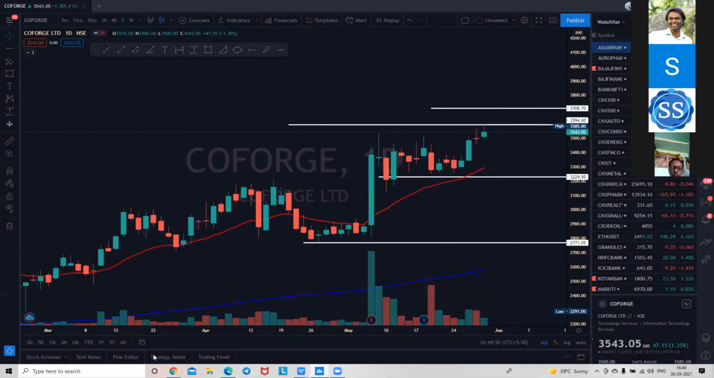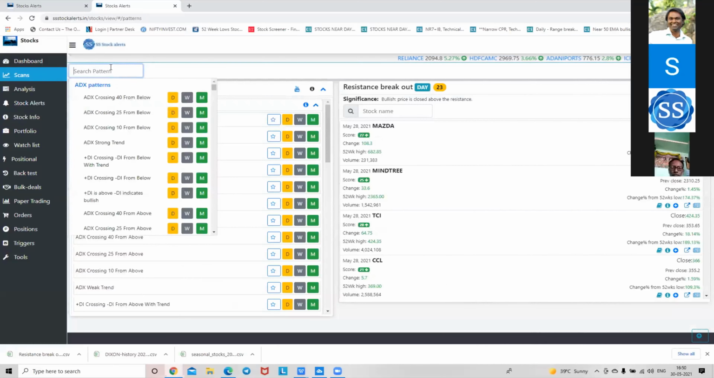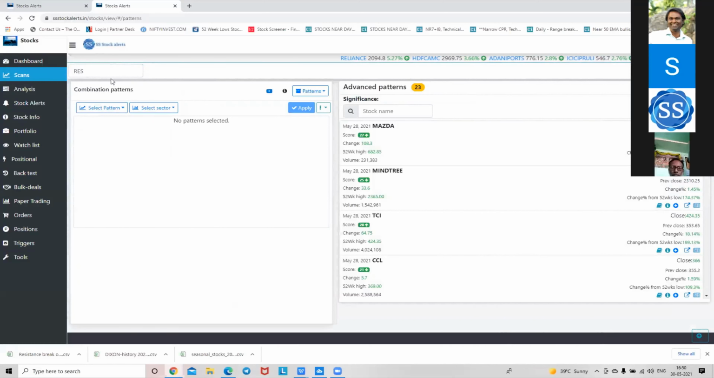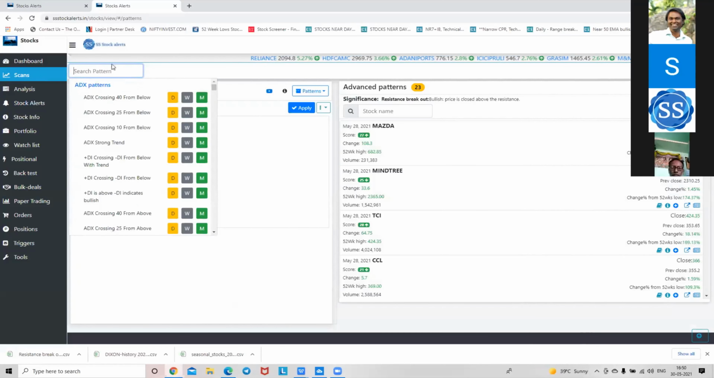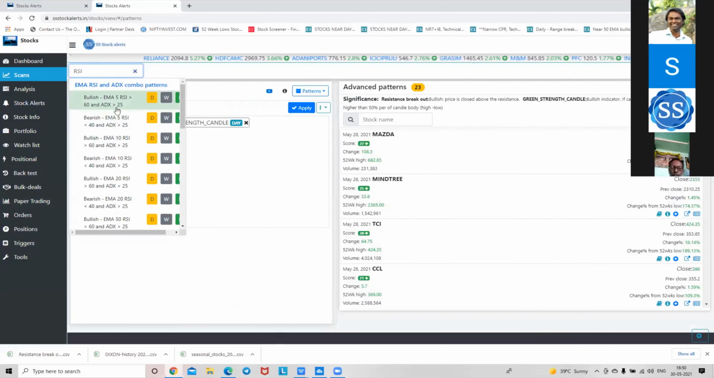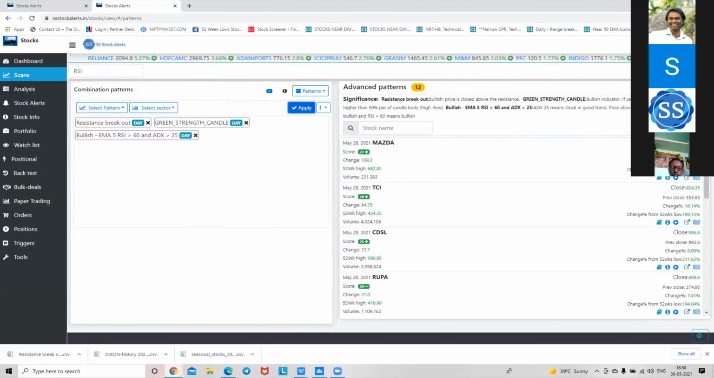So I'm just using these two things on our site. We go to scans and we use resistance breakout, and you can also add advanced scans like resistance breakout. Then we can have a green strength candle. You throw in some RSI, EMA and RSI above 100, and there we go. We've got a winner on our hands.